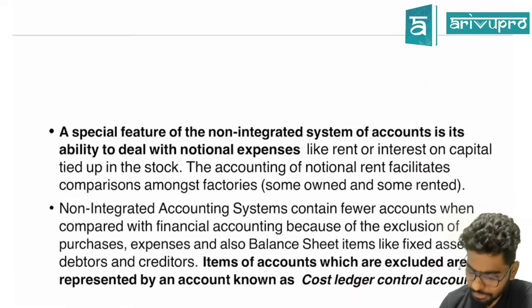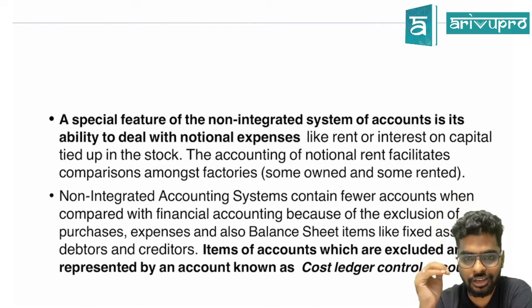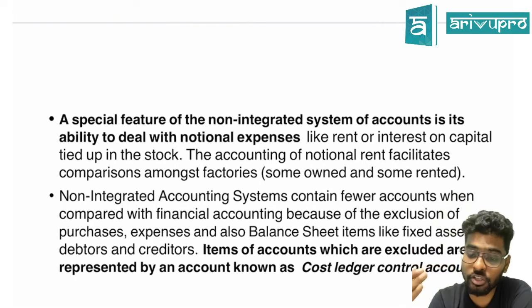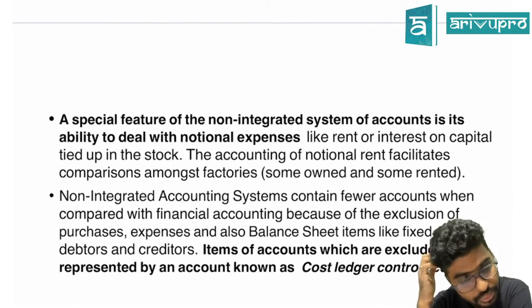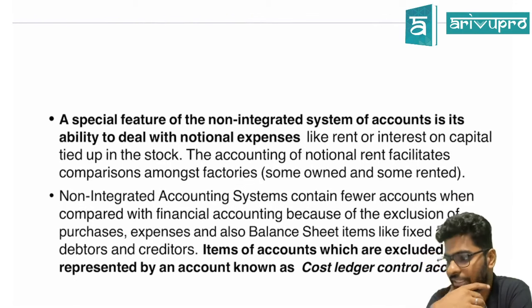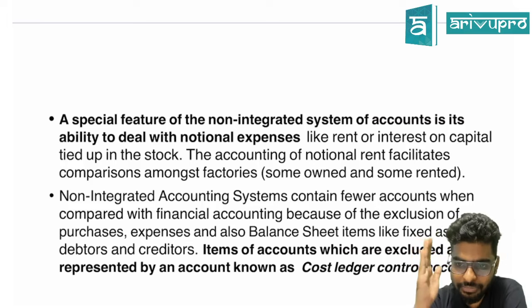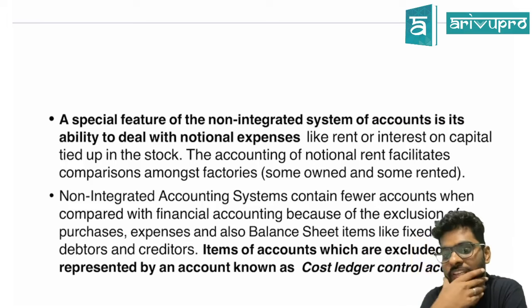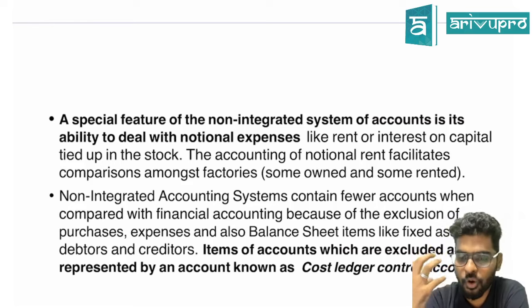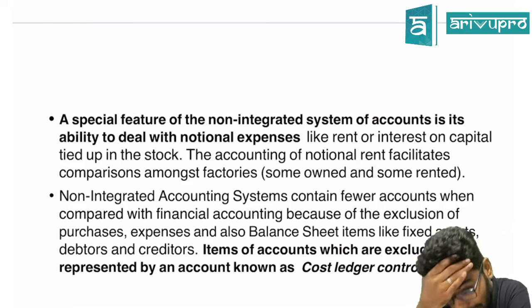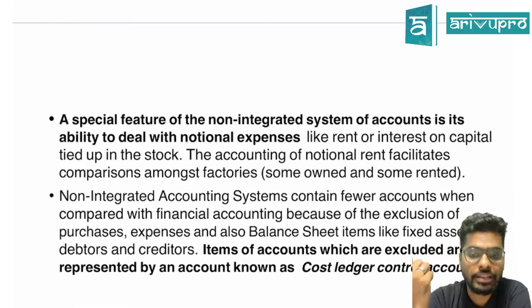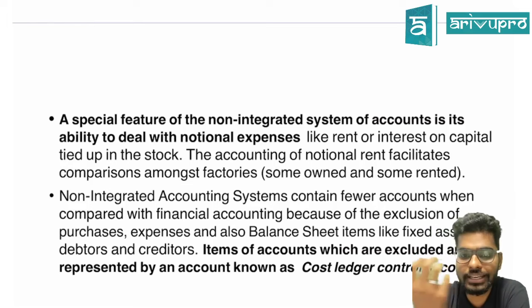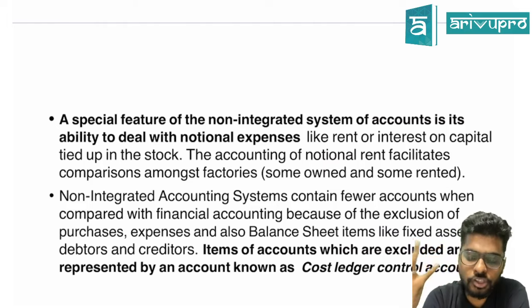Now, what is the major thing in the non-integrated accounting system? Guys, this is important because of my third part of the chapter called reconciliation. So look into it. Now, see, in the accounting, what happens is there should be a transaction which involves movement of cash or money's worth. That is something which is non-cash item. Let's say you have money, you have purchased goods, you have still not sold it.